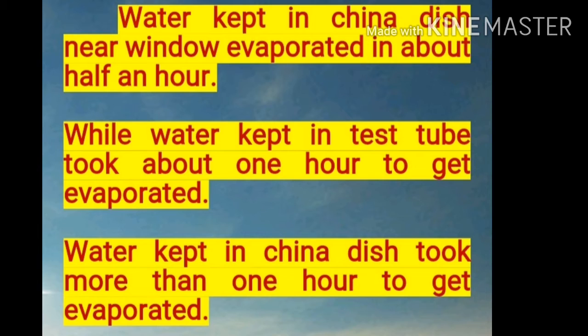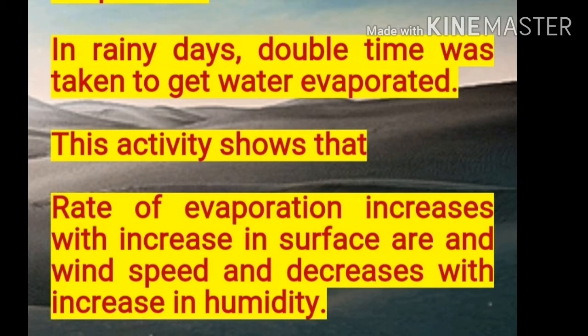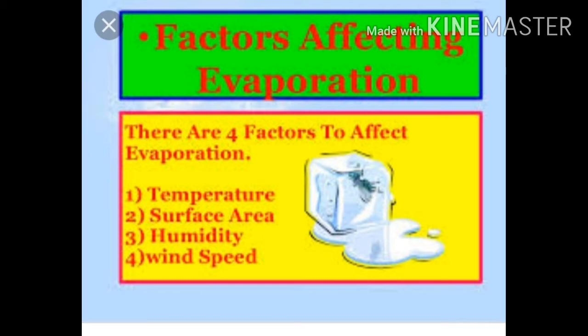Water kept in china dish near window evaporated in about half an hour, while water kept in test tube took about 1 hour to get evaporated. Water kept in china dish took more than 1 hour to get evaporated. In rainy days, double time was taken to get water evaporated. This activity shows that rate of evaporation increases with increase in surface area and wind speed and decreases with increase in humidity. Factors affecting rate of evaporation.